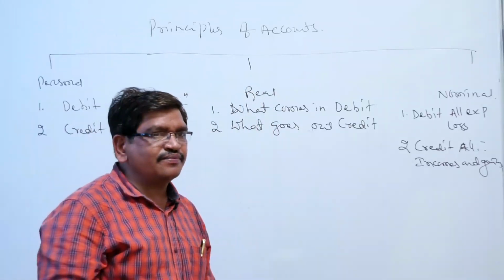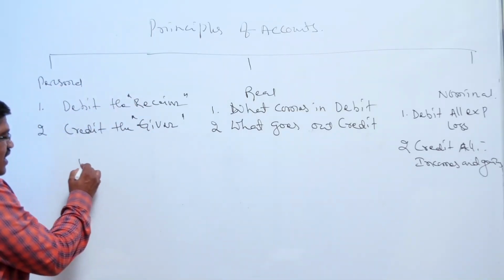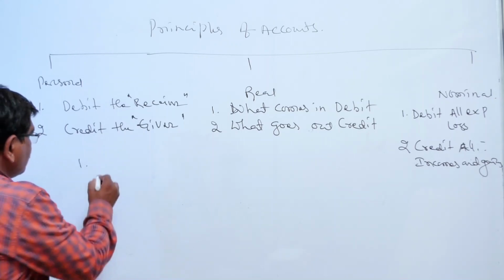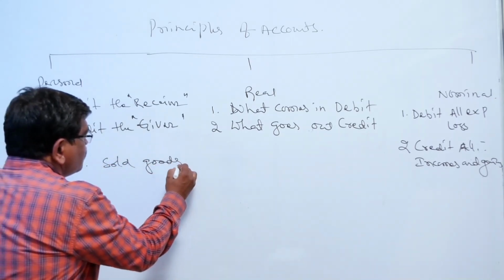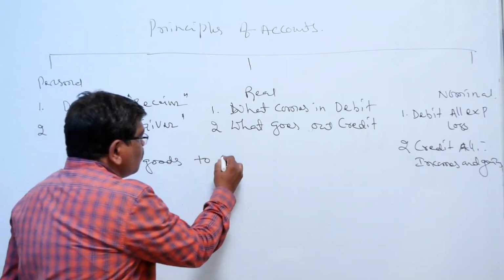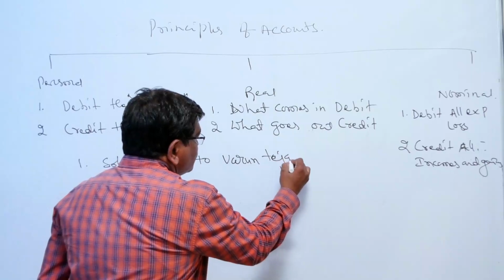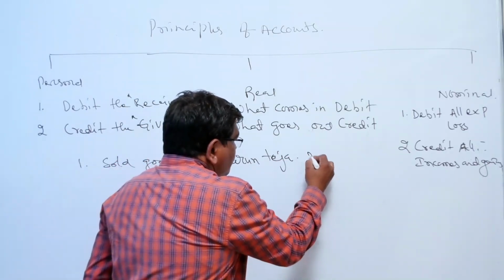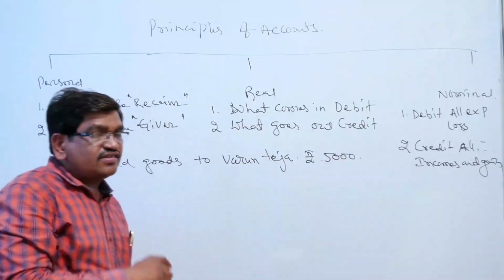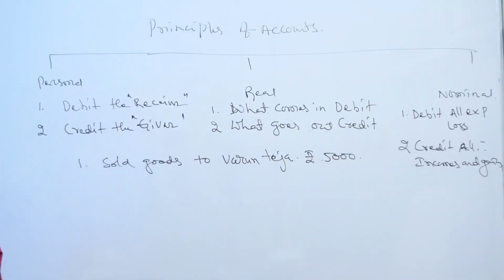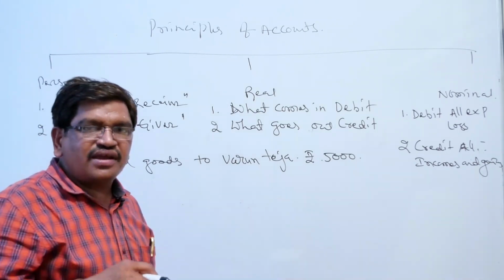There is no difficulty. Suppose I am giving one example. Sold goods to Varun Teja for rupees 5,000. This is known as a transaction. Transaction means buying and selling.